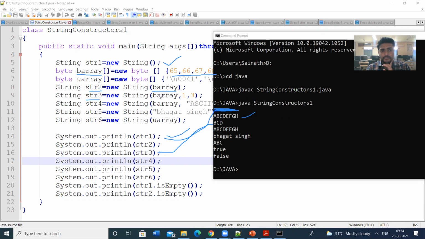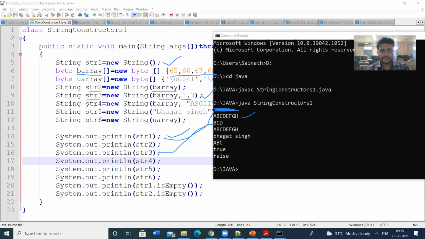String 3 is a binary array of 1, 3. So 1, 3 means 0, 1, 2, 3. So 1 means B, 3 means D. So for 1, 2, 3, the substring is displayed here, BCD. This is how we can use it to display the substring.